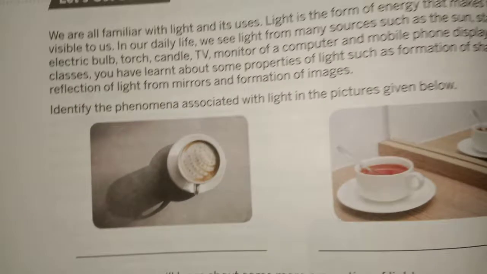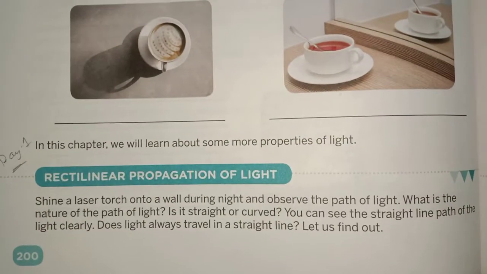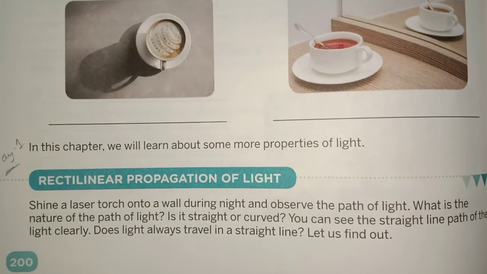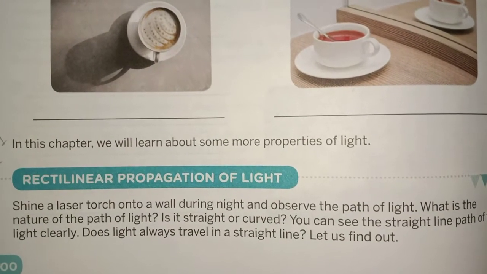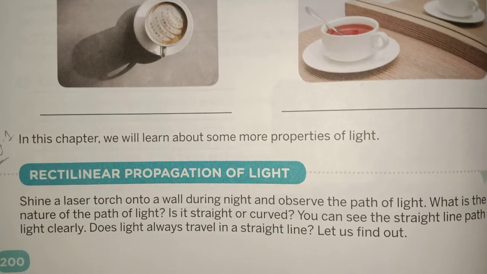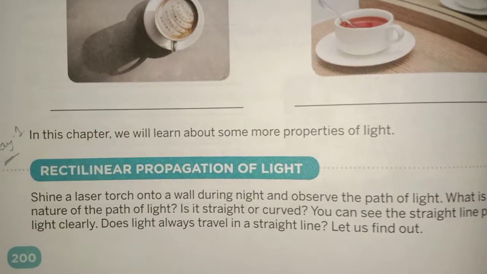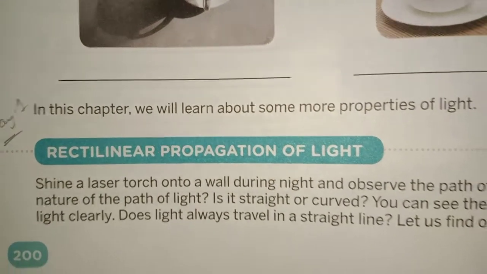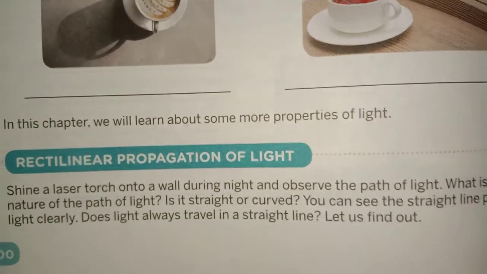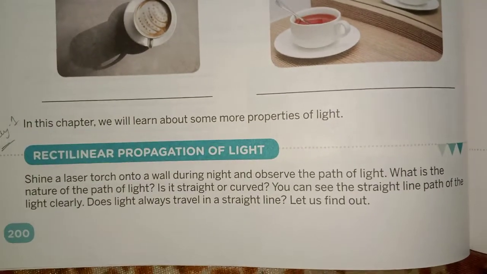So first of all, in this chapter, the first topic is rectilinear propagation of light. What is the rectilinear propagation of light? We can observe always light propagates in a straight path, only in a single line in a straight path. Okay, so rectilinear means a straight path. So this is showing that light always travels in a straight path.